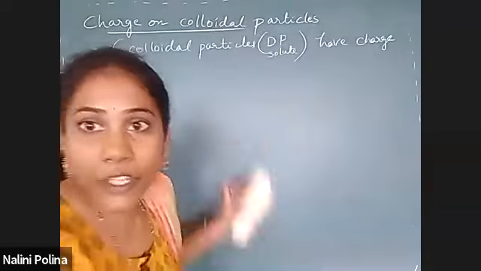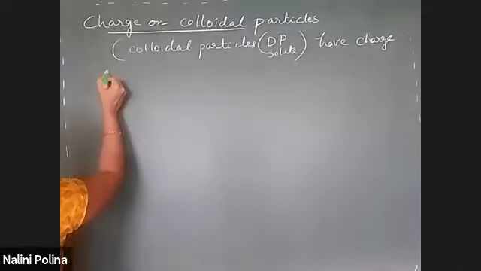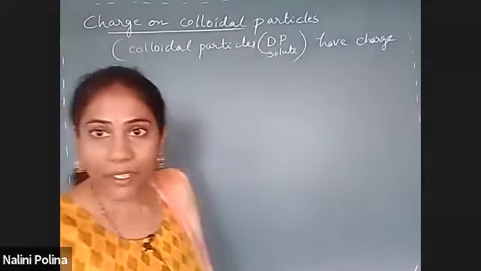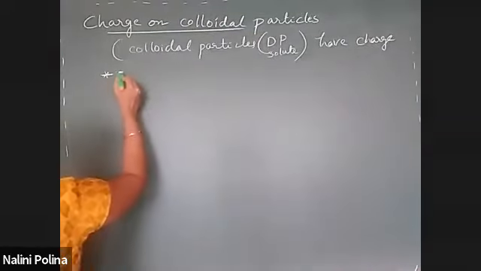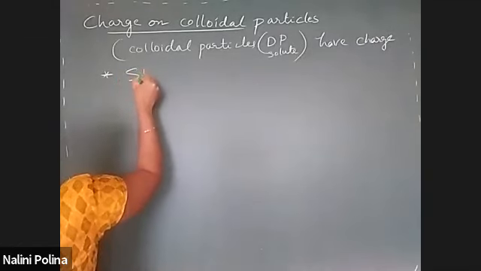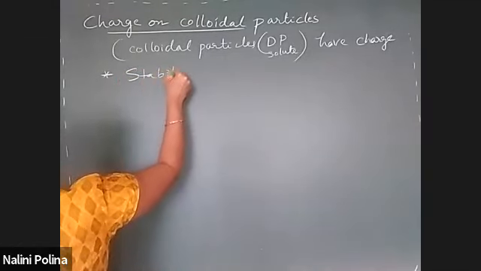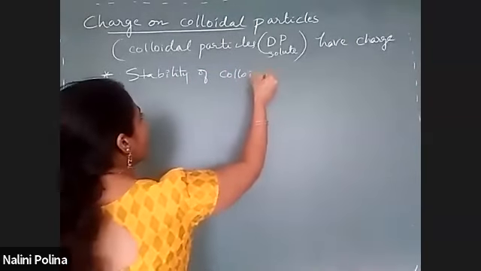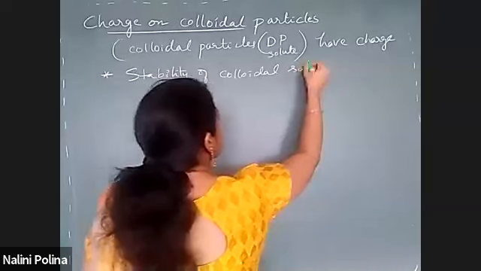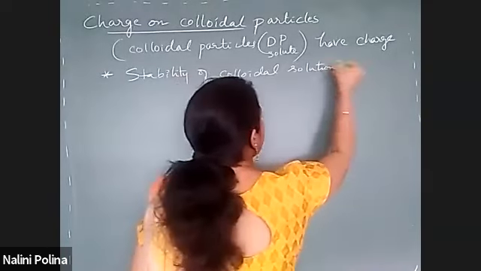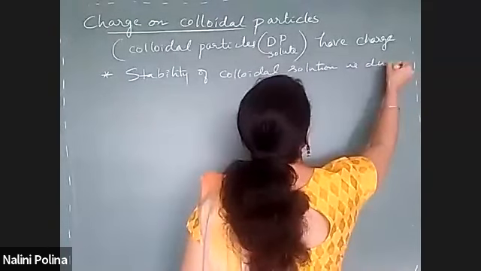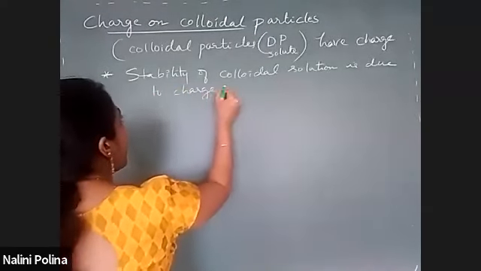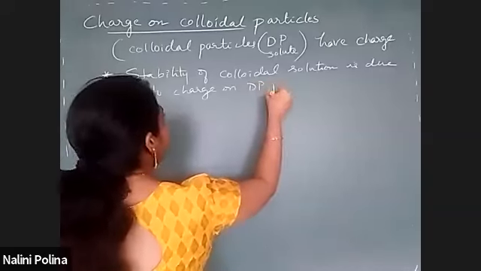Copy the point here. The second point that I'm writing is very, very important. Stability of colloidal solution is due to the charge on DP particles.